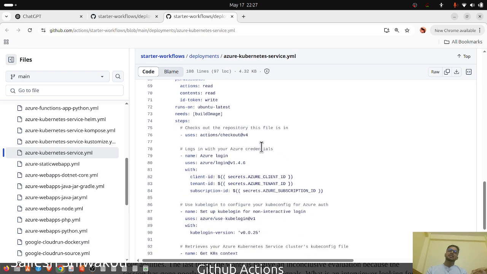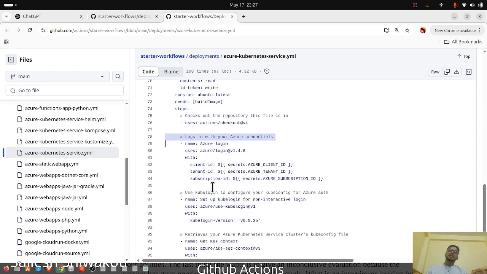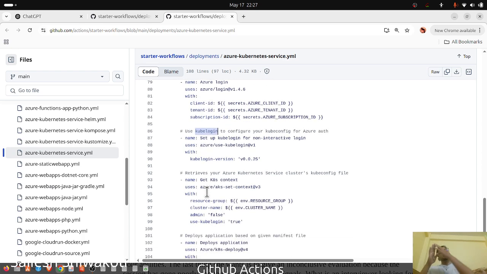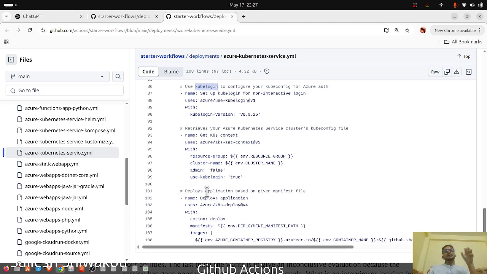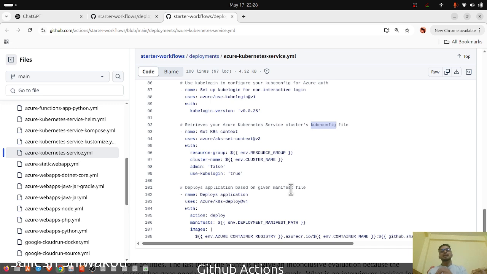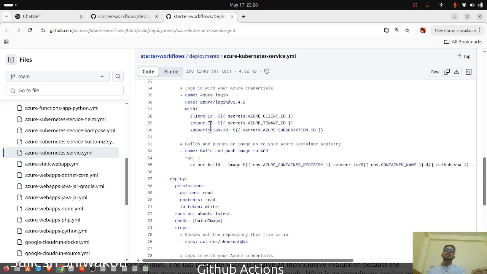Logging in, we should log into the Azure credentials. Then we should use the kube login. After we log into the main machine, we again log in to the Kubernetes part, and after logging into the Kubernetes part, we need to read the configuration file. And what's the configuration file? After we get the configuration file, we deploy the applications. For the deployment part, we just need to define what is the new image. The latest image is just defined in the build image process over here.